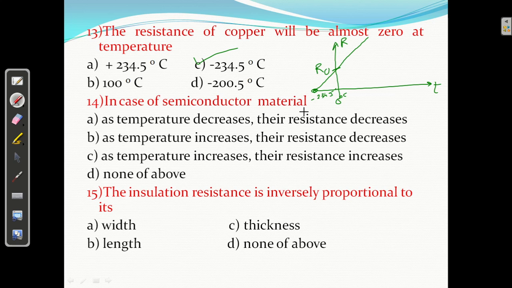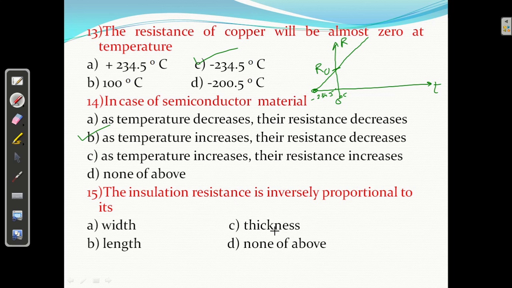In the case of semiconductor material, what will happen? Not as temperature decreases, their resistance decreases. As temperature increases, their resistance decreases initially, right? Not as temperature increases, their resistance increases. Not none of the above. Initially, before this, it is working as an insulating material. So as the temperature increases, resistance decreases, and after some time it will become a conductor, right? So B is correct.